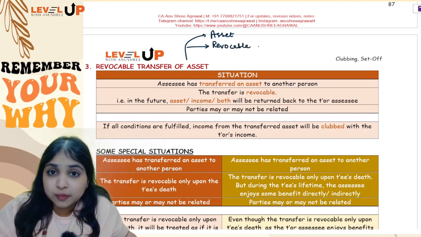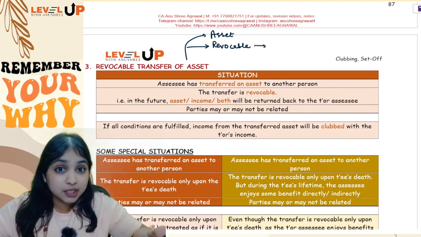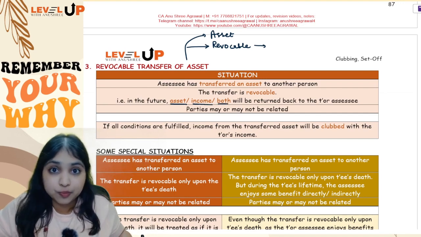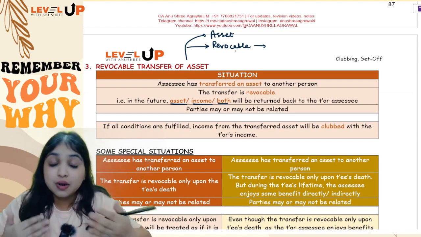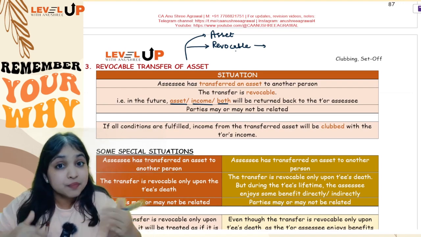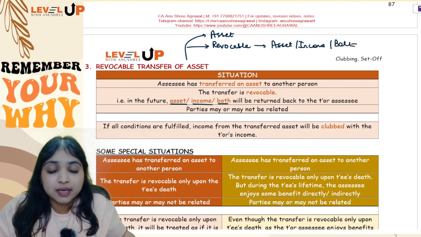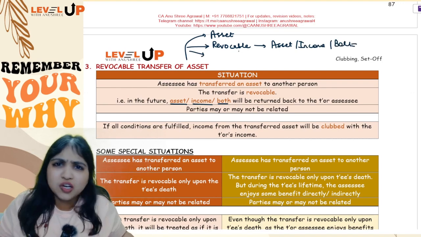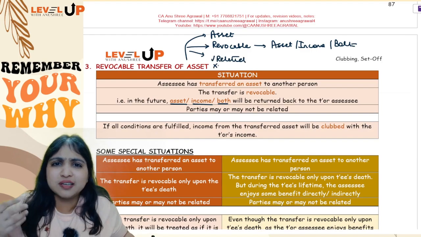Now, what do you mean by revocable transfer? Revocable transfer means right now I am transferring the asset to you, but in the future I want either the asset back or I want the income back or I want both back. So it is a revocable transfer, which means even though I am transferring the asset to you, I am still keeping some rights in the asset. Okay. Then comes the third point, that who are the parties? Are they related to each other? Not necessary guys. They may be related to each other. They may not be related to each other. It doesn't matter.